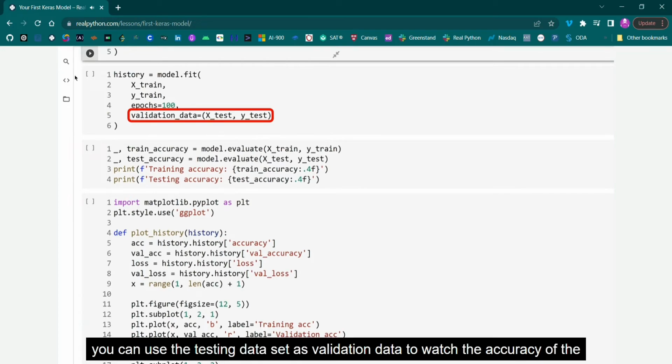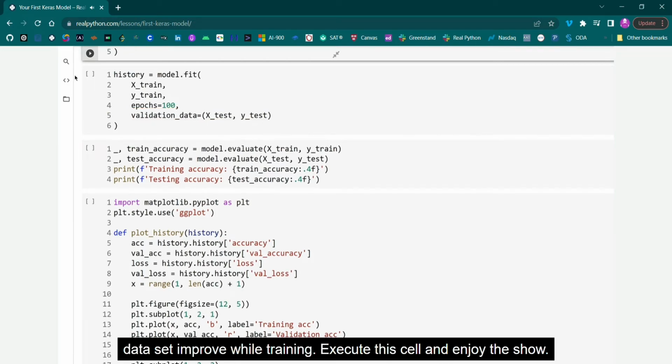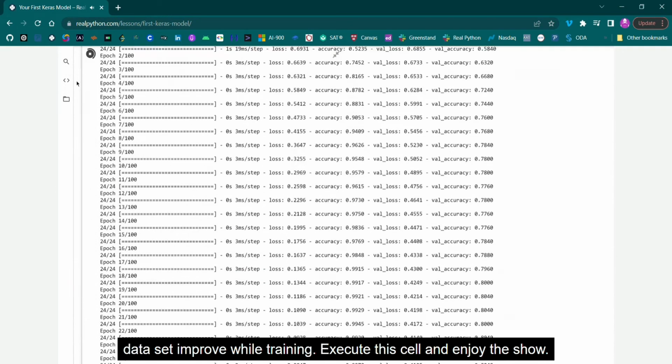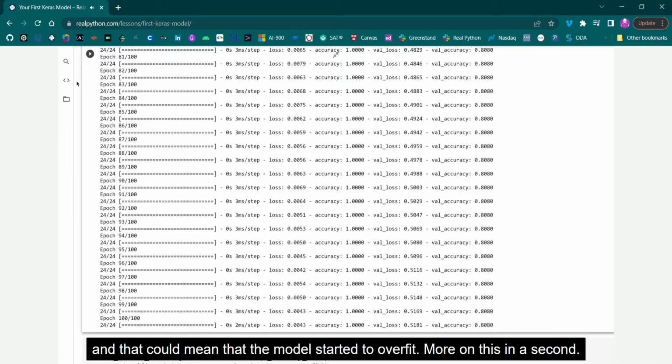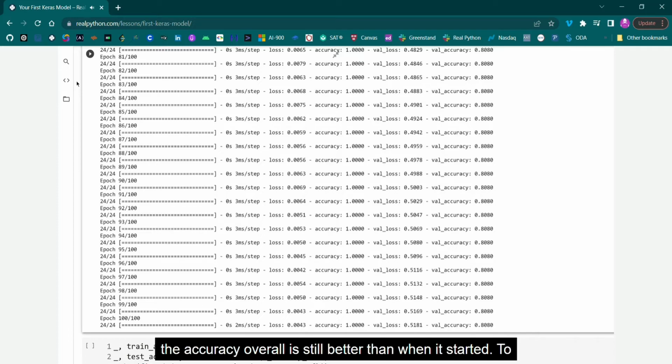Also, you can use the testing data set as validation data to watch the accuracy of the dataset improve while training. Execute this cell, and enjoy the show. Actually, things happen rather fast with this dataset. But notice that while the model was training, the loss decreased, and the accuracy increased. The validation loss started to increase about halfway through training, and that could mean that the model started to overfit. More on this in a second. However, the accuracy overall is still better than when it started.